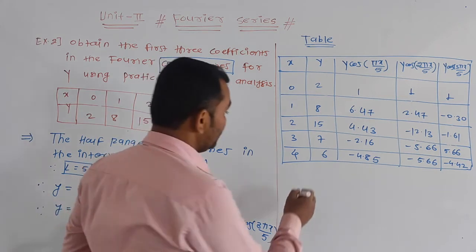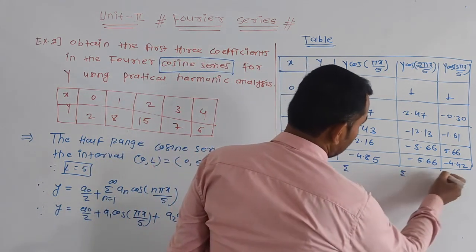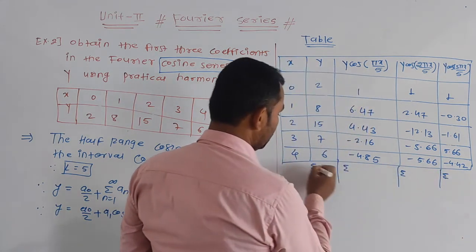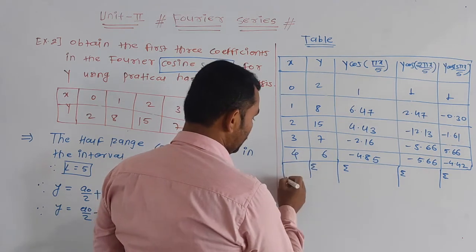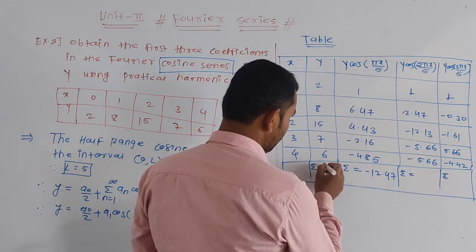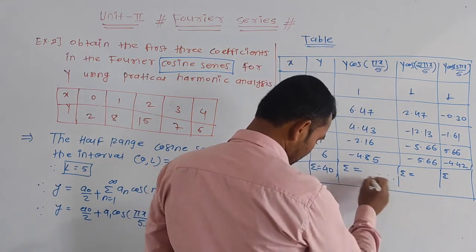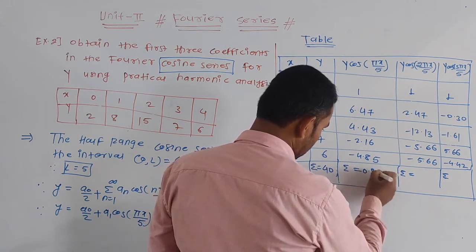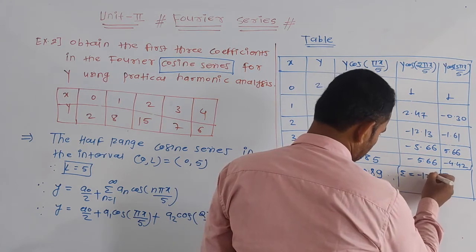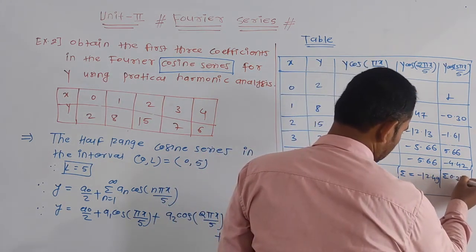Now we find the summation of y. I will write here the summation sign, summation of these, summation of these, and summation of these also. Using the summation, we get the summation y is 40, then summation of y into this is 0.89, here is minus, and the last.